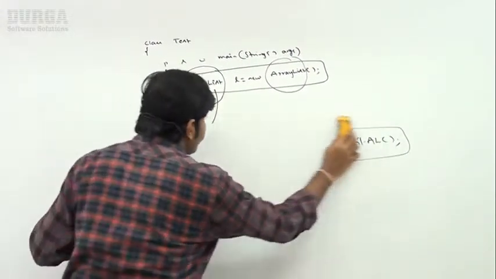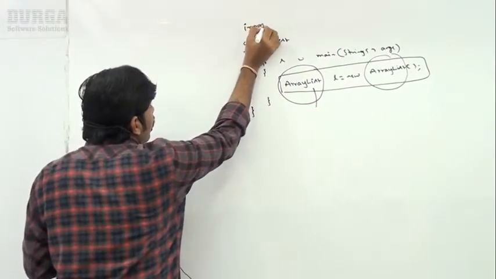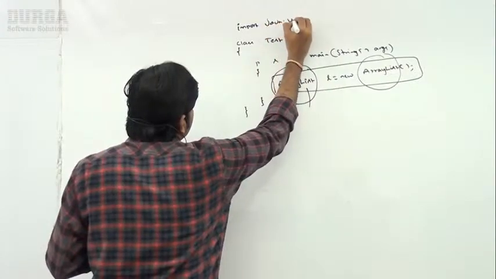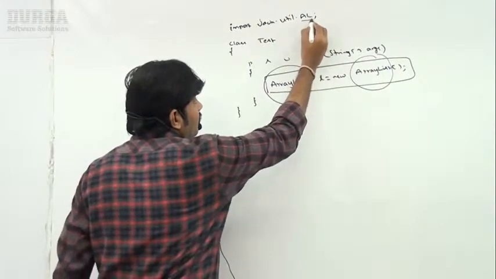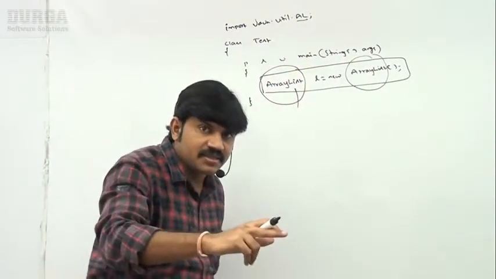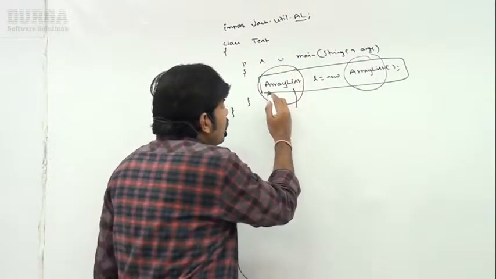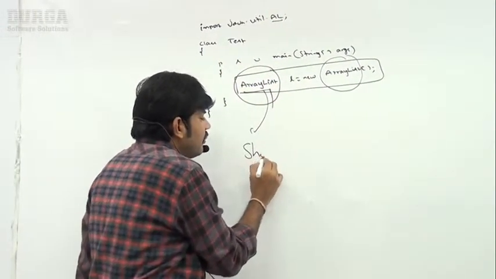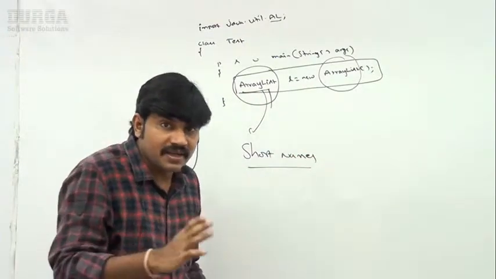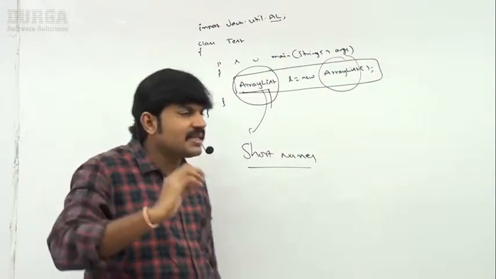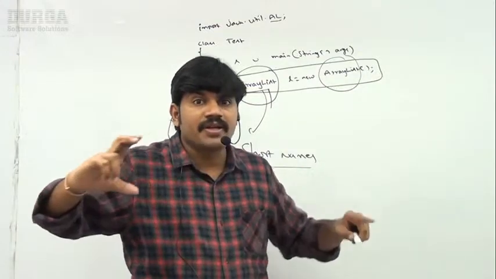Now observe carefully, sir. Whenever we are using import java.util.ArrayList, anyway, the full form, sir: import java.util.ArrayList. Whenever we are importing this, then we can use short names directly. So the biggest advantage of the import statement is we are not required to use the fully qualified name.